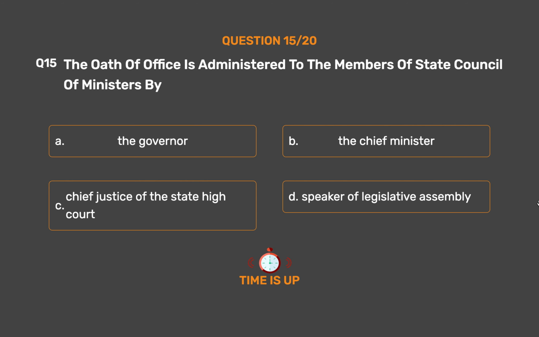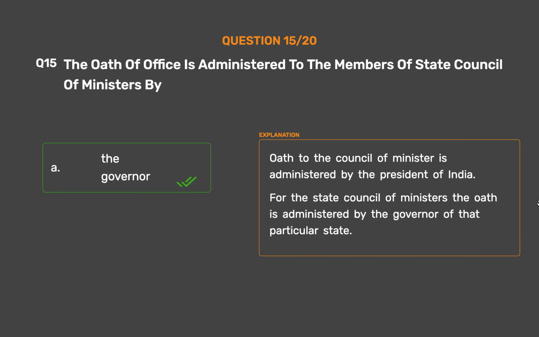The correct answer is option A. The Governor. Oath to the Council of Ministers is administered by the President of India. For the State Council of Ministers, the oath is administered by the Governor of that particular state.